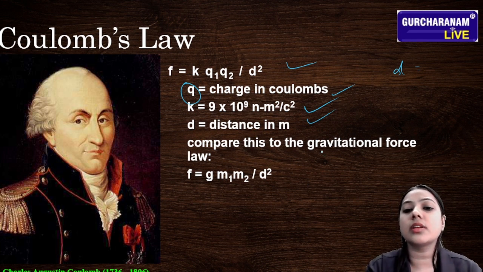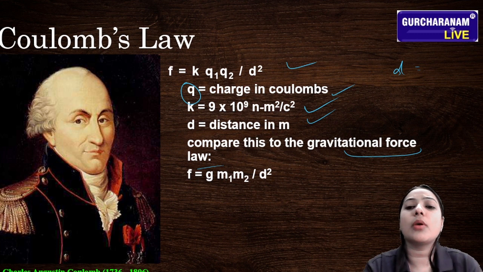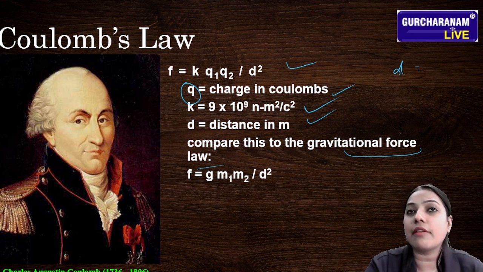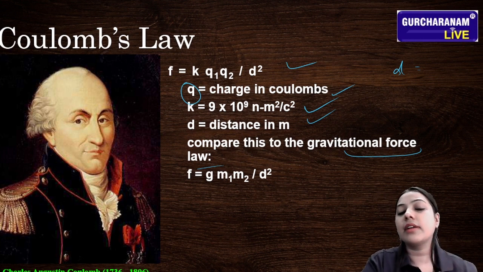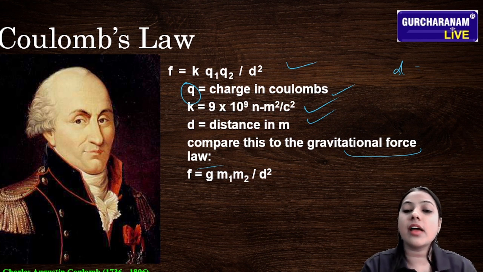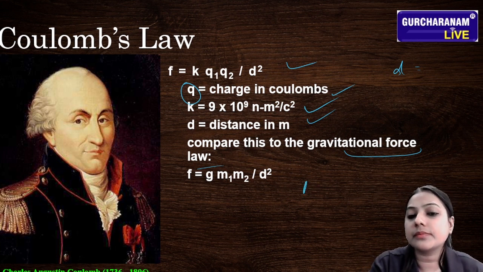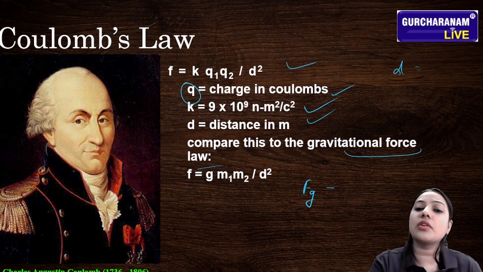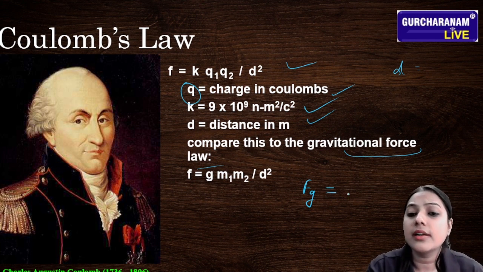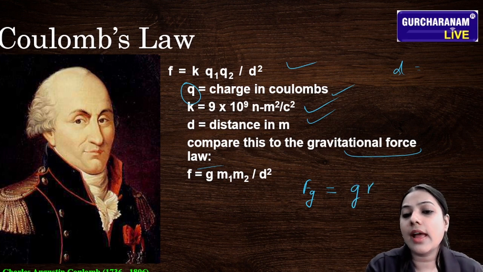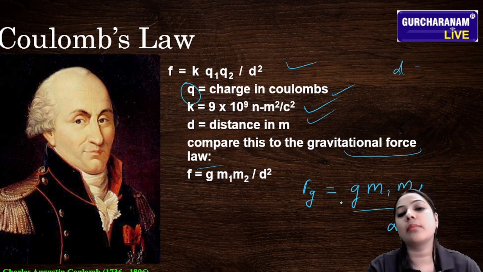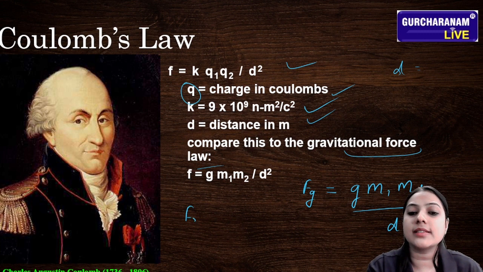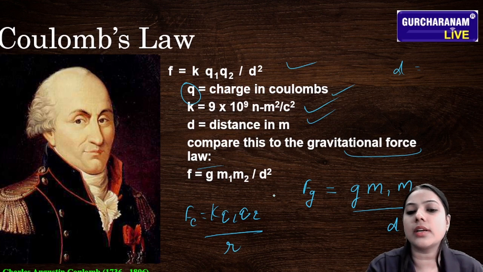Now compare this to the gravitational force. We learned about gravitational forces in class 11th. This law is totally similar to the gravitational law, which is why I'm comparing them right now. In the chapter on gravitation, we derived the gravitational force as G m1 m2 upon d square. Here, the electrostatic force is K Q1 Q2 upon r square. These are totally the same kind of expression.